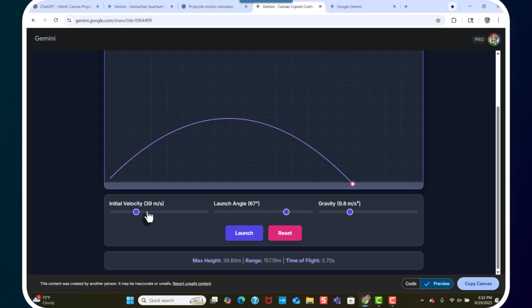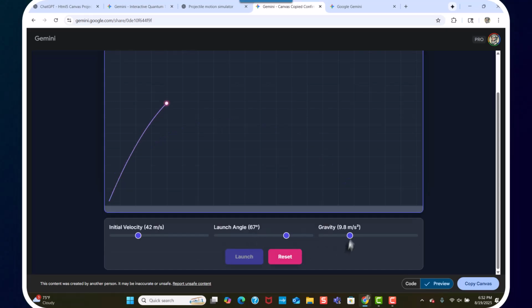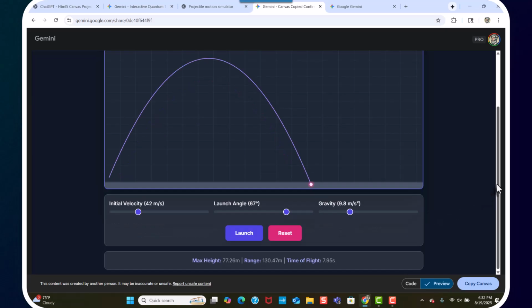That's good. 67. We'll keep that little extra launch speed and go ahead and launch it. Look at that. All right, so there it's launched. And look at this. It gives all our output, what the height was, what the range was, what the time of flight was. This is the data we need to do any high school physics problem, whether it's AP physics or freshman physics or plain old physical science. This is all the data we need.